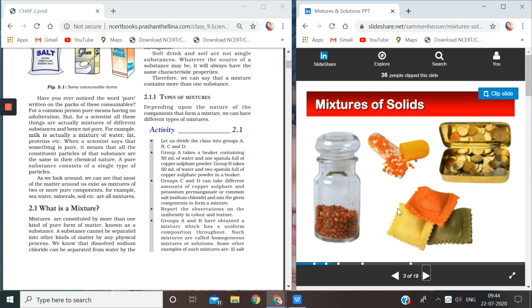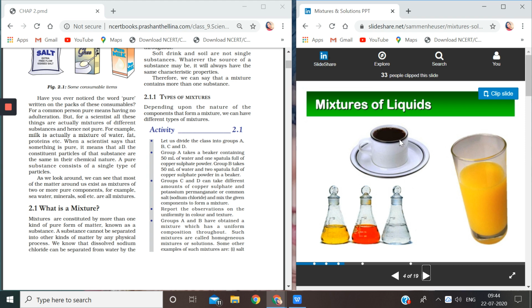See, different characters, different colors. Even the medicine we take, the cover is also solid and the medicine inside is also solid. So this is also a mixture. Again here, different types of coins are collected. It is also an example of a mixture of solids.